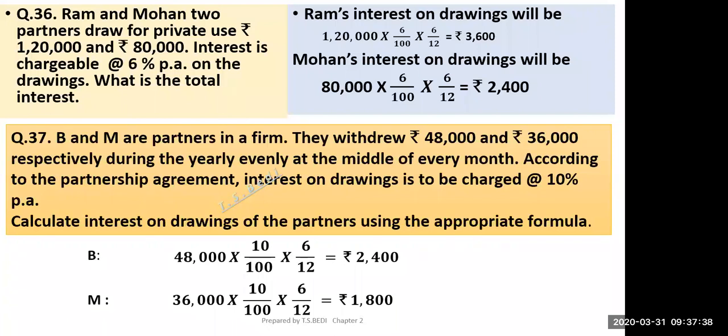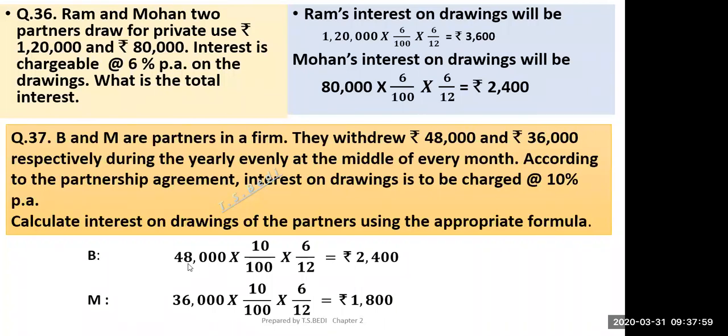Now you first simply go to the previous part. The time periods I showed you were all mentioned, so according to the time period you can easily calculate the interest on drawings. This was question number 37. In the book it is given Bridge and Mohan. I have taken B and M. You can write Bridge and Mohan also.